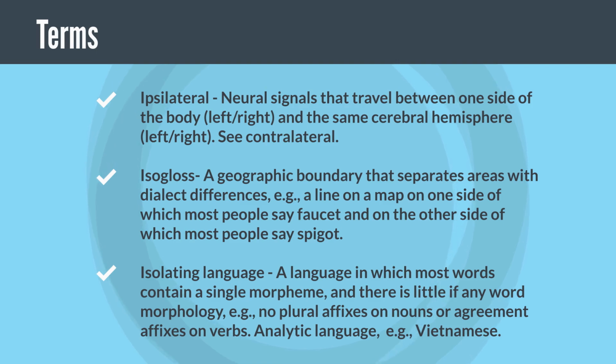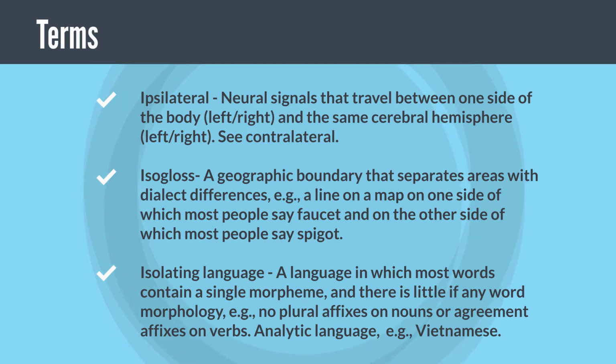Ipsilateral, neural signals that travel between one side of the body, left/right, and the same cerebral hemisphere, left/right. See contralateral. Isogloss, a geographic boundary that separates areas with dialect differences. Example, a line on a map on one side of which most people say faucet and on the other side of which most people say spigot.